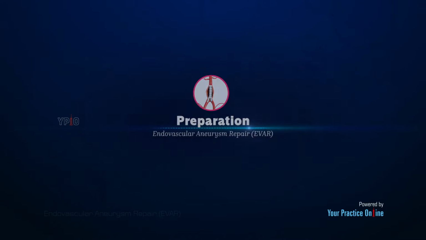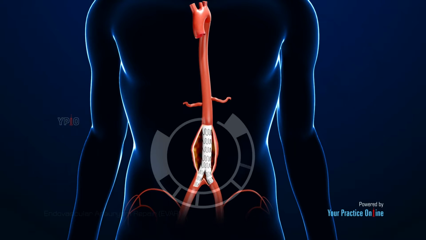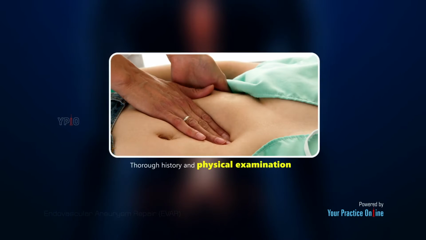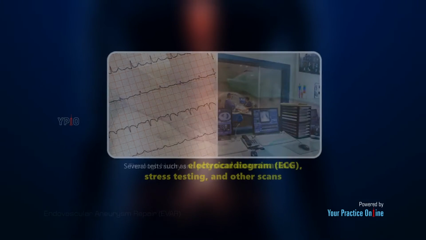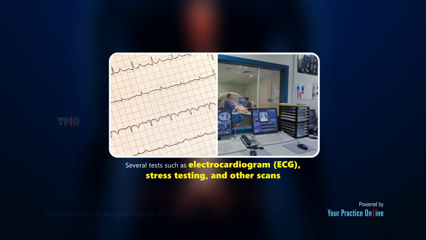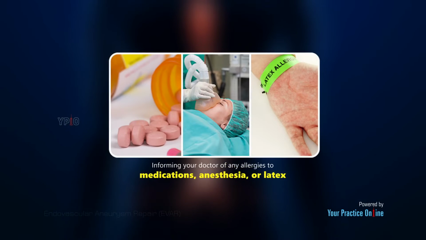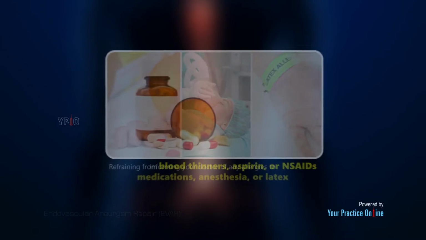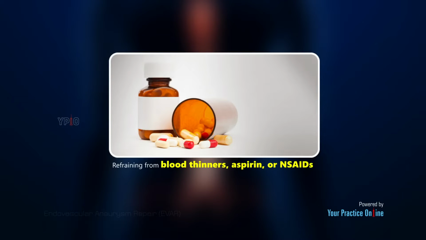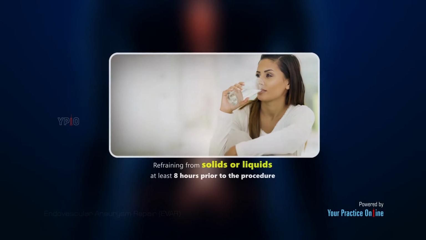Preparation. Preoperative preparation for endovascular aneurysm repair may involve the following: a thorough history and physical examination, several tests such as electrocardiogram, ECG, stress testing, and other scans, informing your doctor of any medications or supplements you are taking, informing your doctor of any allergies to medications, anesthesia, or latex, refraining from blood thinners, aspirin, or NSAIDs, refraining from solids or liquids at least 8 hours prior to the procedure.